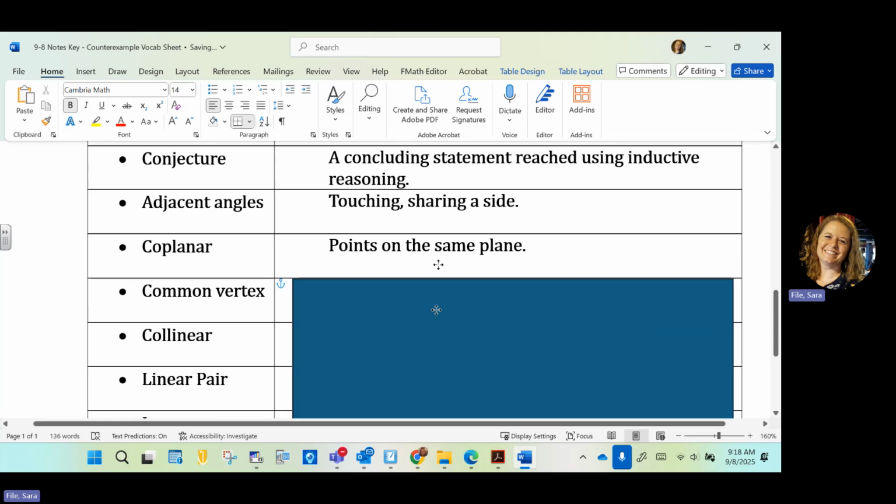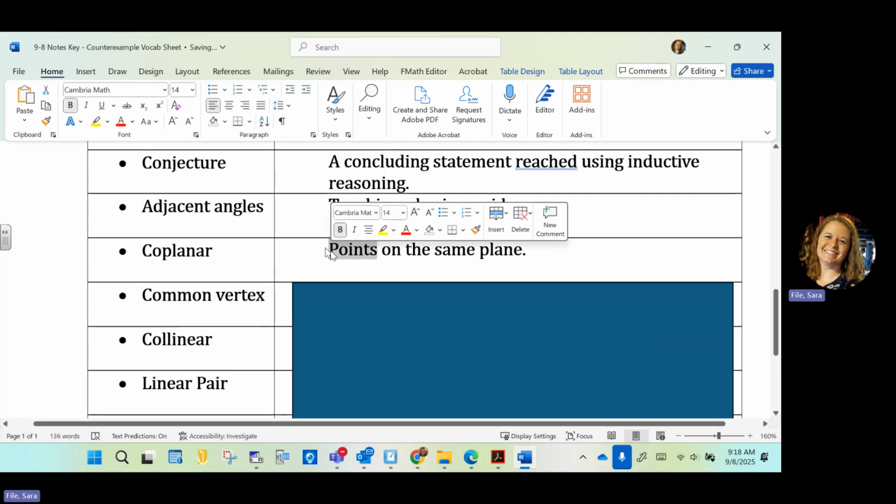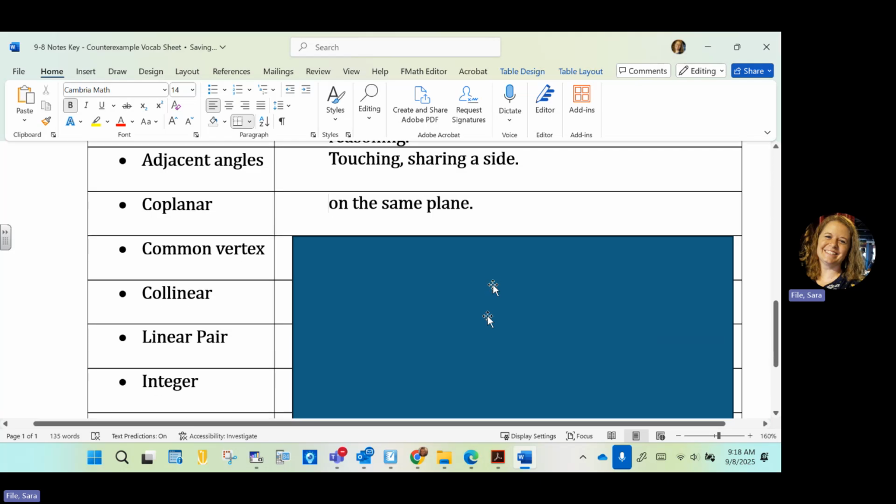All right. Coplanar. We said in unit 1, coplanar means it's on the same plane. This says points on the same plane, but it can be lines, segments, rays. I'm actually going to take points out. It just means on the same plane. Most often we may refer to points, but you could say this line and this point, or this line and this segment, or this ray and this line. They are coplanar. So figures that are on the same plane.